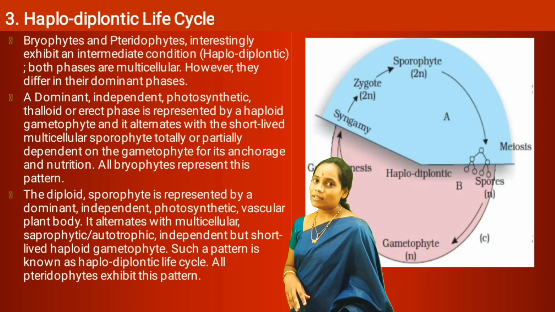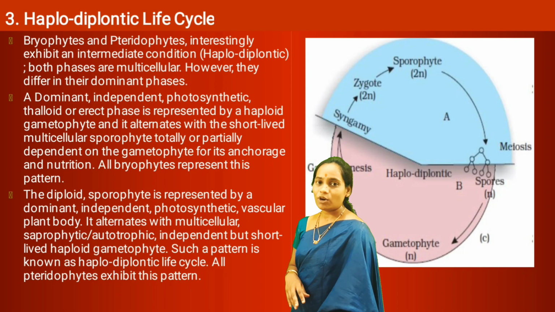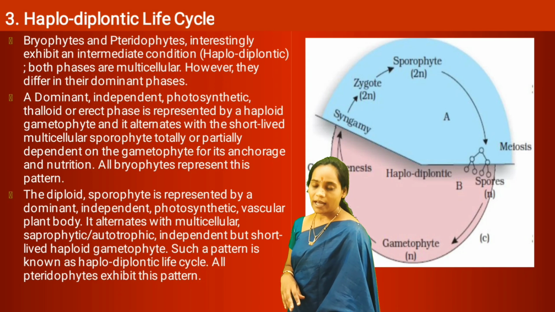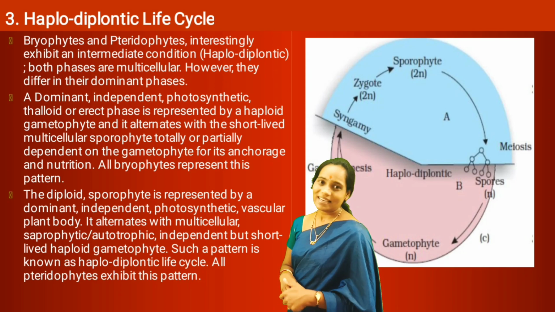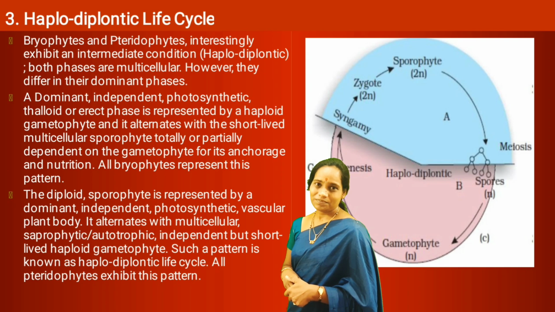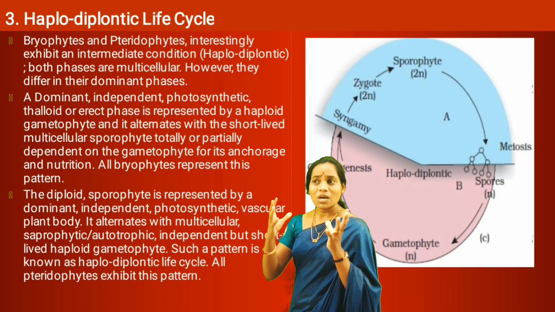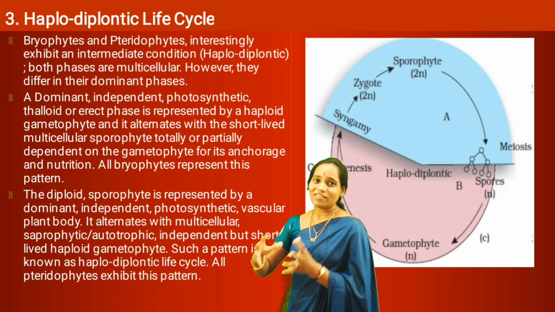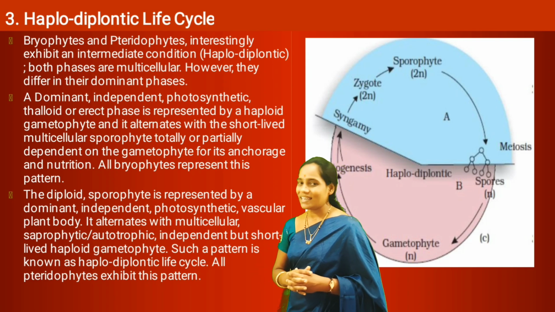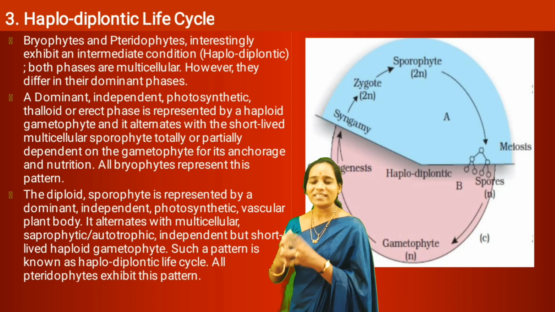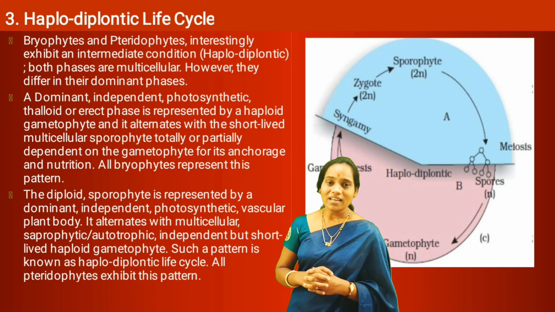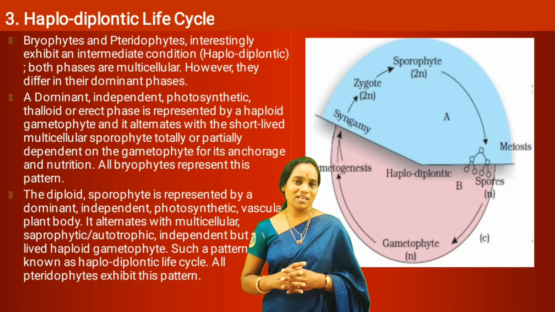Like this, both the bryophytes and pteridophytes show the haplodiplontic life cycle, an intermediate phase where both phases are multicellular, but they differ in the main plant body.